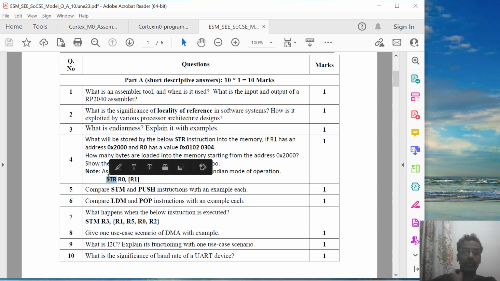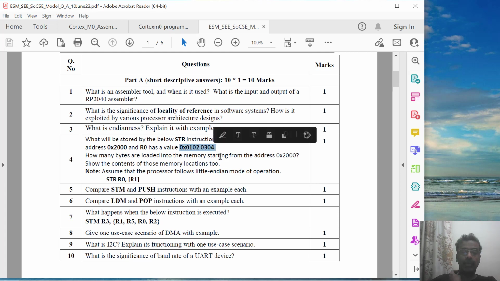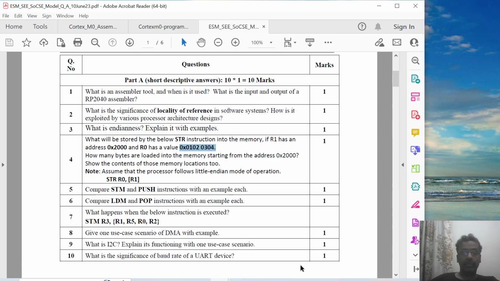I just told you that STR stores a 4-byte value, and it is storing the content of R0. I have given the content of R0 as 0x12 and so on. 0x means you can imagine it's not a 1, it's 0000, four zeros, and 30 followed by 1 is 001. So let me write it in a binary form so that you will understand it better. So this value has to be stored in the location 2000.